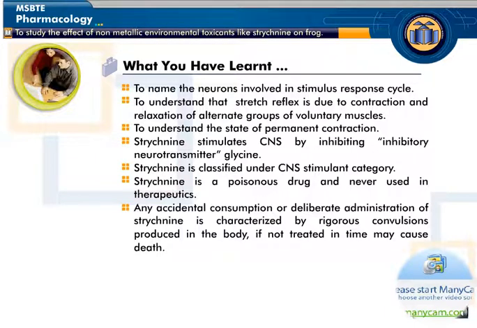Strychnine is a poisonous drug and never used in therapeutics. Any accidental consumption or deliberate administration of strychnine is characterized by rigorous convulsions produced in the body. If not treated in time, it may cause death.